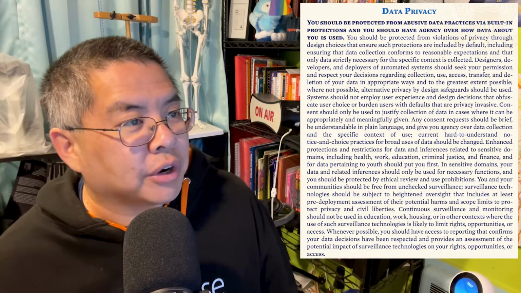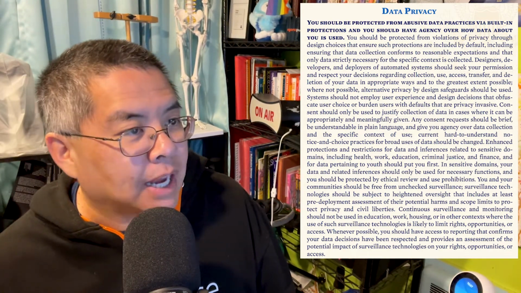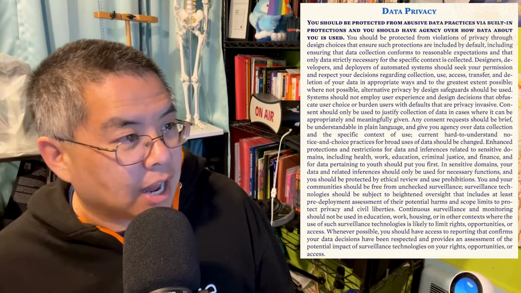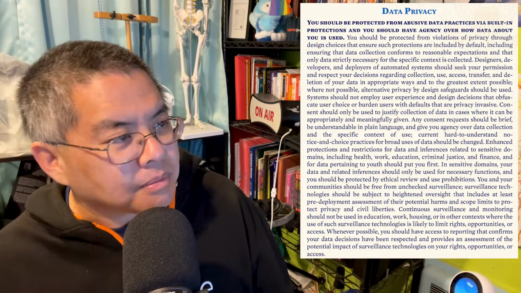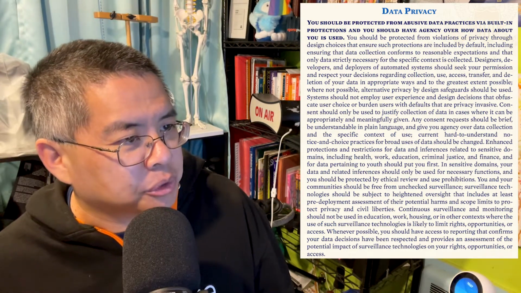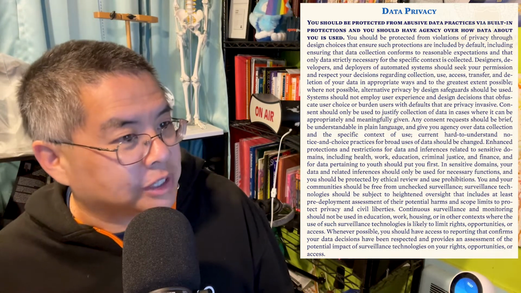Designers, developers, and deployers of automated systems should seek your permission and respect your decisions regarding collection, use, access, transfer, and deletion of your data in appropriate ways and to the greatest extent possible. Where not possible, alternative privacy by design safeguards should be used. Systems should not employ user experience and design decisions that obfuscate user choice or burden users with defaults that are